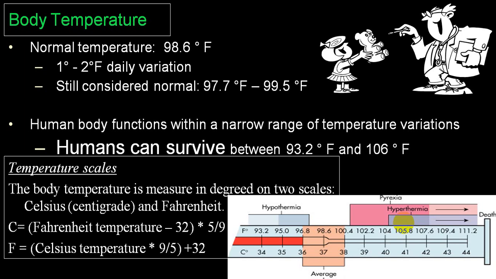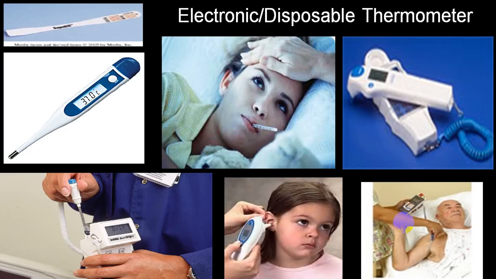So when the temperature goes above 104, 105 degrees, the person will have a chance of developing hyperthermia, or commonly we use the word hyperpyrexia. We'll be giving you the difference between hyperthermia and hyperpyrexia also.